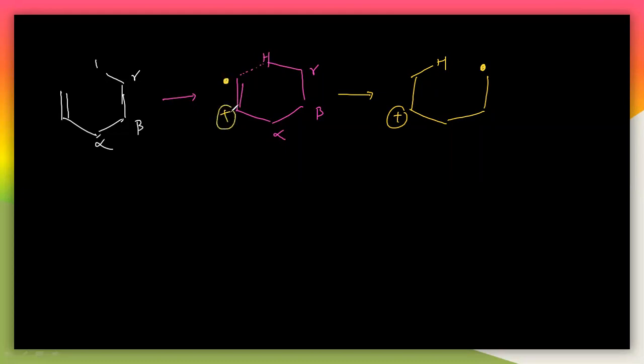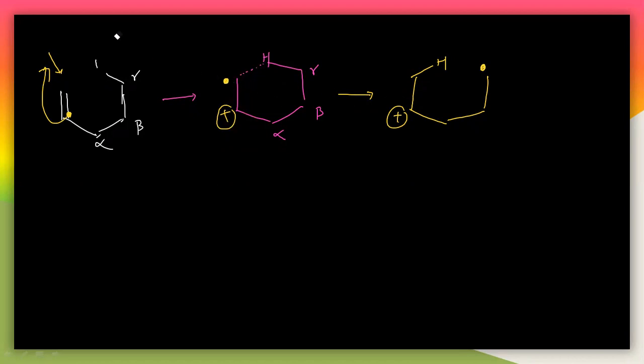Very simple here. So first the sample will hit with the particular electron so that it will remove this electron. If it takes this electron away, you will get a positive charge and one radical here. That means you don't have this particular bond here. So you will get a positive charge and the radical here. It will try to make a 6-member transition state, so you will get the structure like this.